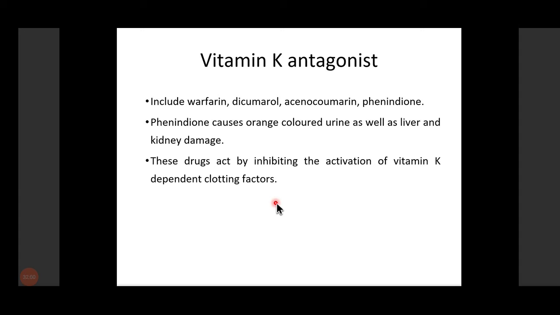So vitamin K antagonists include warfarin, dicumarol, acenocoumarol and phenindione. Out of all these, only warfarin is important. The important point of phenindione is that it causes orange colored urine as well as liver and kidney damage. This orange colored urine is important because another anti-tubercular drug, rifampicin, which you will cover in your antimicrobial lecture, also causes orange colored urine.